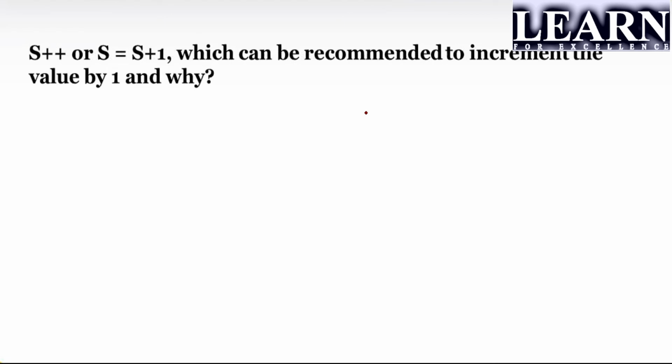If you use s++, it has a single machine instruction that increments the value. That's all. But when you look at s = s + 1, you're adding 1 to s and, other than that, you are assigning the value. It means you are using the assignment as well as addition. So instead of going with two instructions, you just give s++.